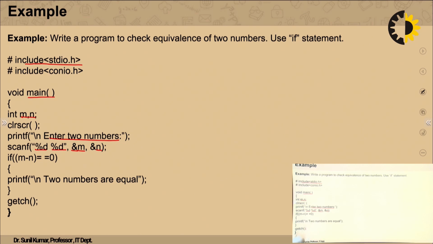Now we have to check the equivalence. What will be the logic? We check whether the difference m minus n is equal to 0. If the difference is 0, definitely the numbers are equal, otherwise the numbers are not equal. In this case, only if the condition is true will this statement be executed. If the condition is false, then nothing will come out on the output screen. That is the main drawback of this statement, which we call the simple if statement.